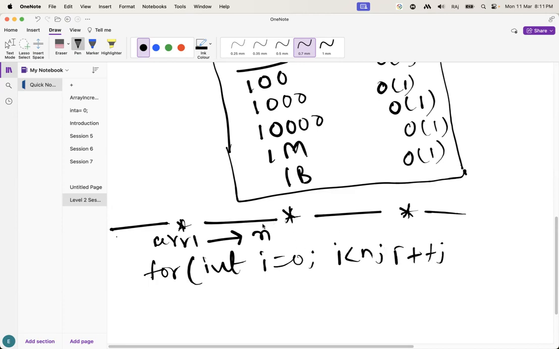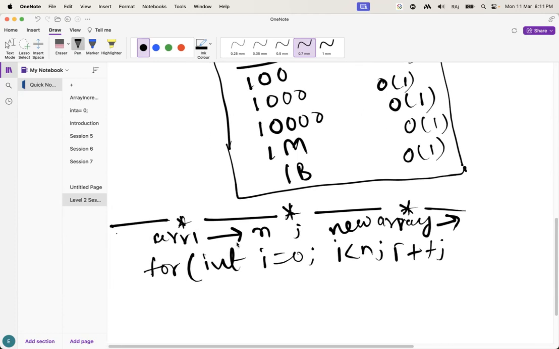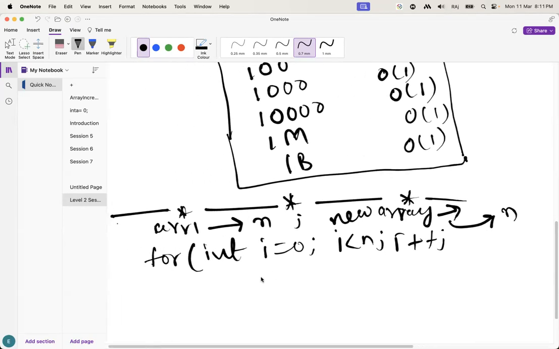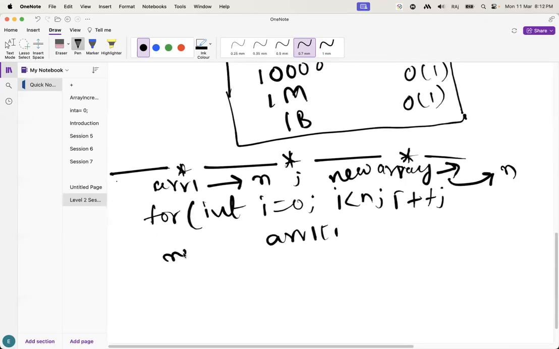Guys, I have to copy all the elements of array 1 to a new array. So I have to create a new array with the size of array 1, so the new array size will be n. new array of i equal to array 1 of i.